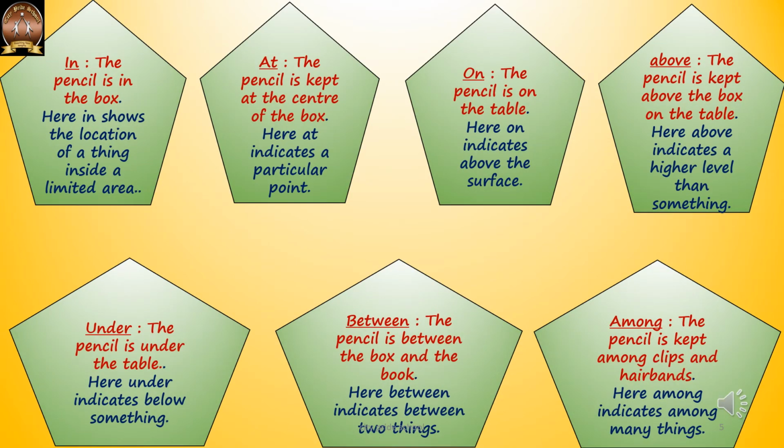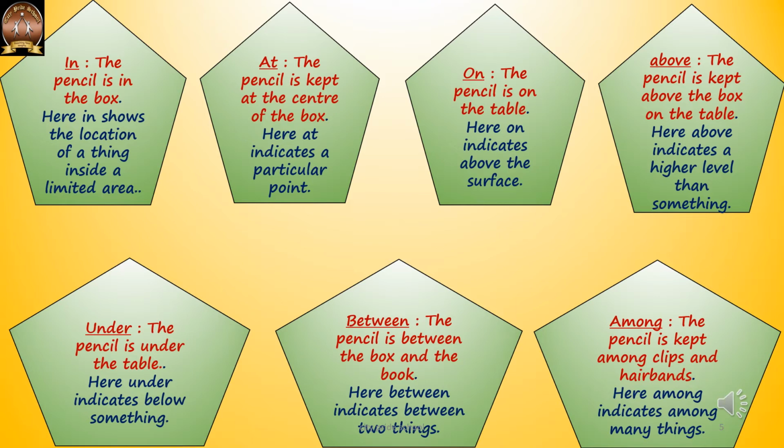There are more prepositions like in, the pencil is in the box. So here in shows the location of that thing. Where is that pencil? It is inside that box, in a limited area. At, the pencil is kept at the center of the box. Here again at shows the position of that pencil. Where is it kept? It is kept at the center of that box.